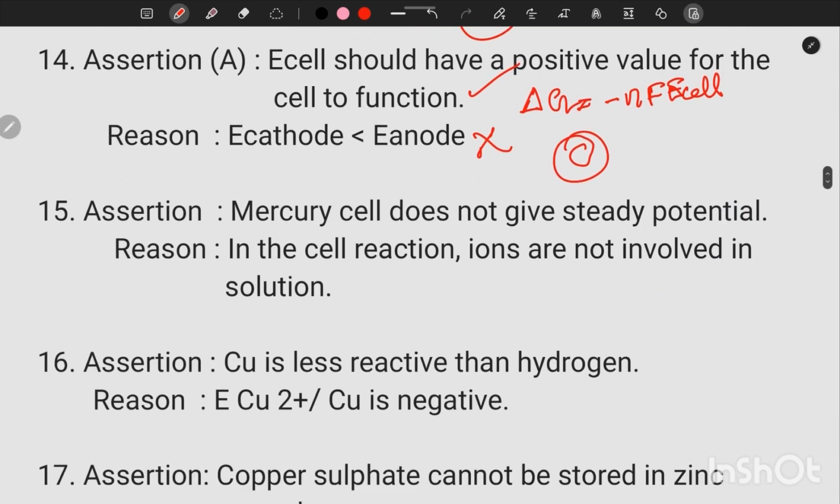15th question. Mercury cell does not give a steady potential. That's a wrong statement. Potential of mercury cell is constant because no ions are involved in the overall equation. Reason. In the cell reaction, ions are not involved in solution. That's correct statement. So assertion wrong and reason correct. So option D.